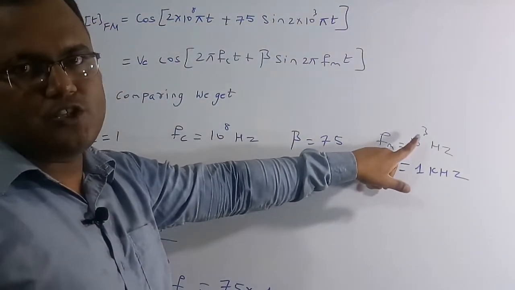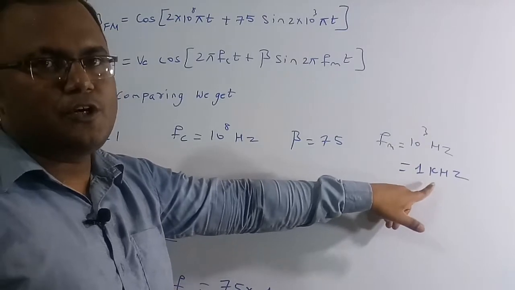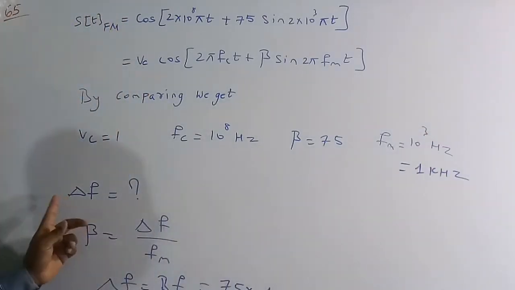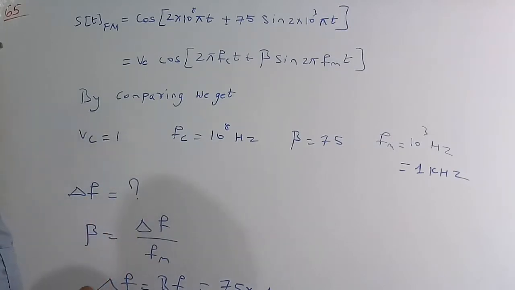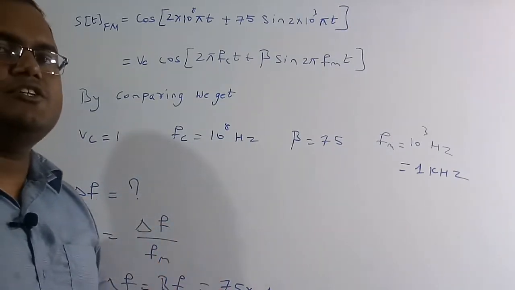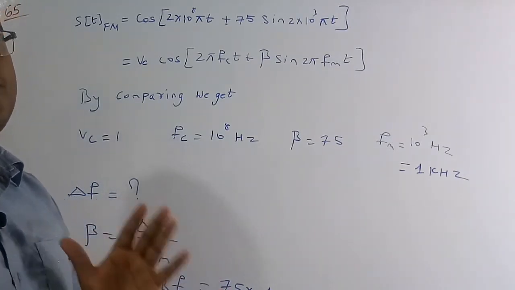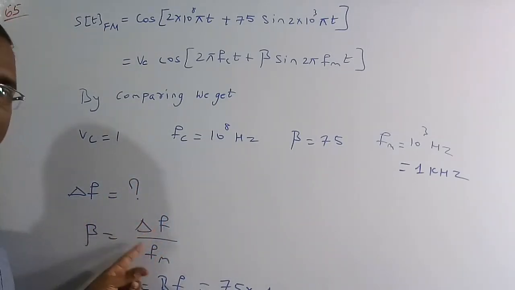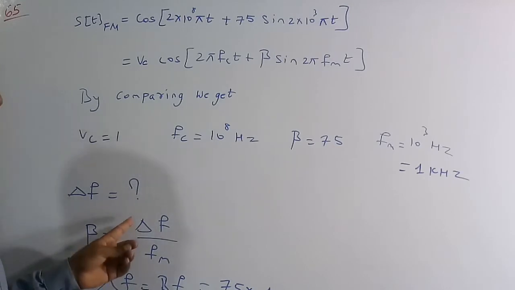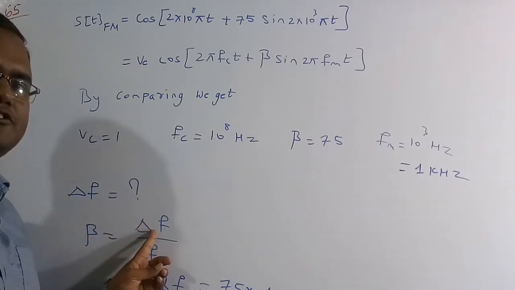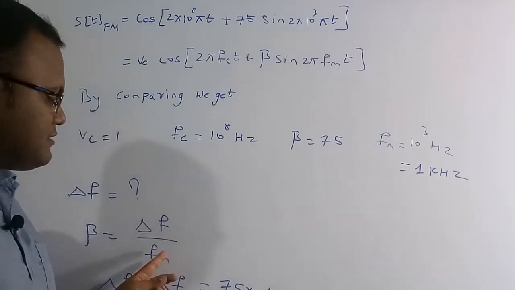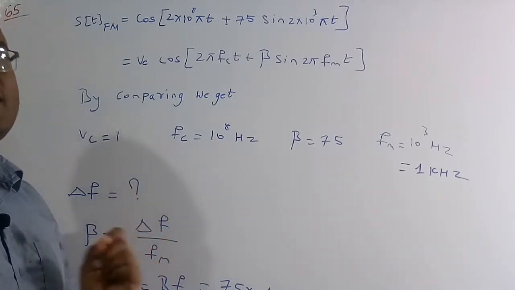So 10 to the power of 3 Hz we can write as 1 kilohertz, because 1 kilohertz is equal to 10 to the power of 3 Hz. Therefore we need to find delta f, the maximum frequency deviation or peak frequency deviation. We know the basic formula: beta is equal to delta f by fm. Beta is called the modulation index, delta f is the maximum frequency deviation or peak frequency deviation, and fm is the message signal frequency or modulating signal frequency.